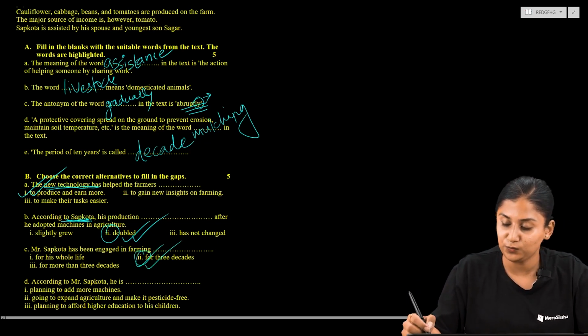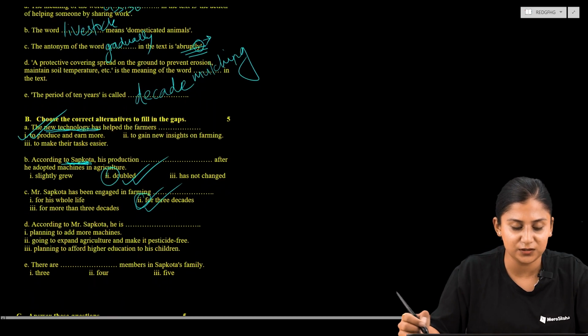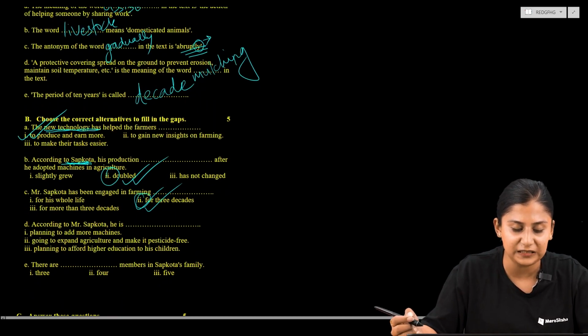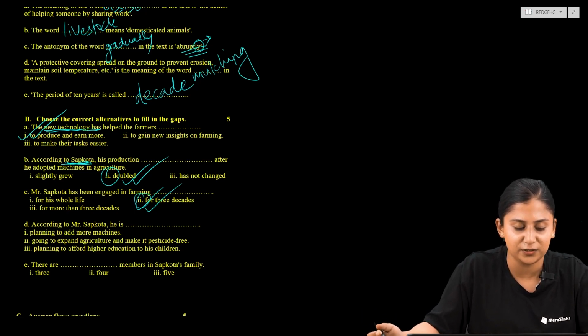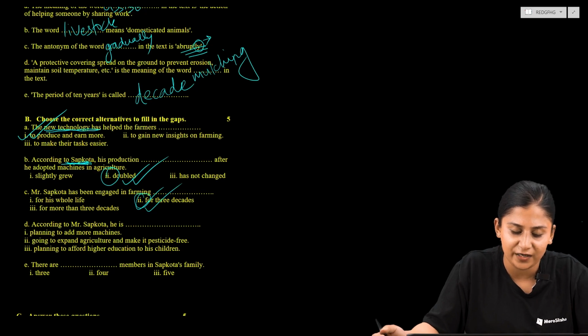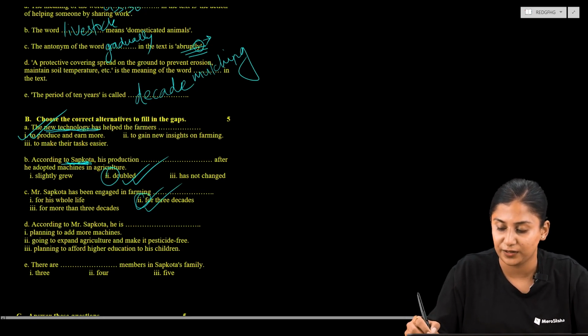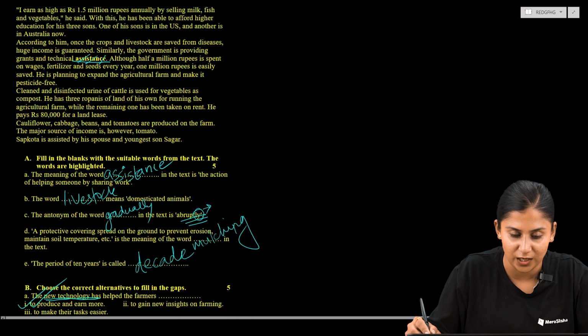So now let us move to another question, and the question reads, according to Mr. Sapkota, he is dash. According to Sapkota, what is he going to do? Either planning to add more machines, or going to expand agriculture and make it pesticides free, or planning to afford higher education to his children. What is he planning to do? Let us find out over here.